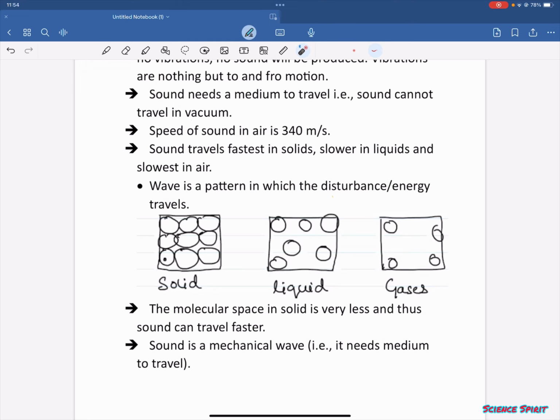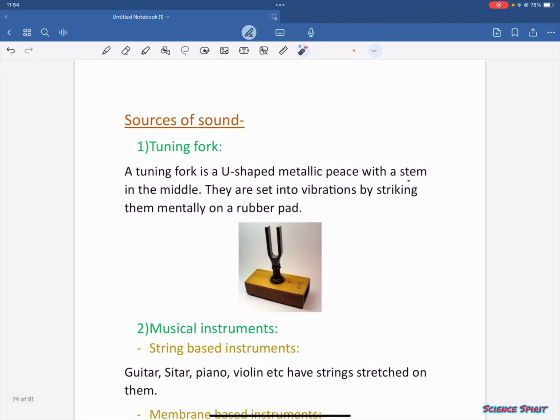The molecular structure of solid is this, liquid is this, and gases is this. The molecular space in solid is very less, and thus sound can travel faster. Sound is a mechanical wave, that is, it needs a medium to travel. We already read this. Now let us understand the sources of sound.